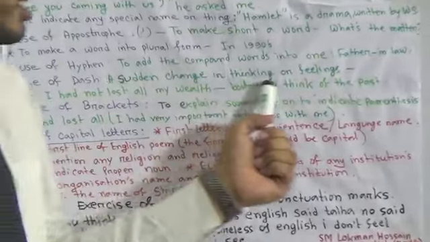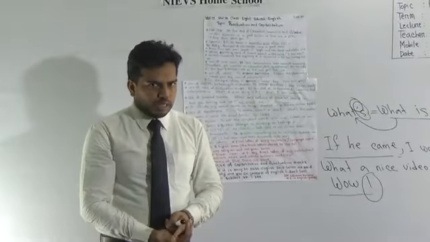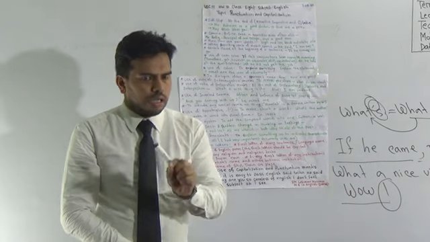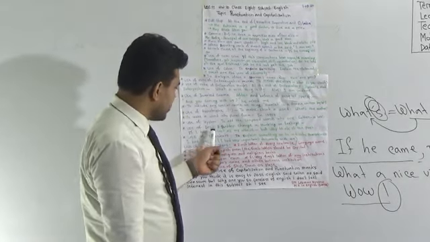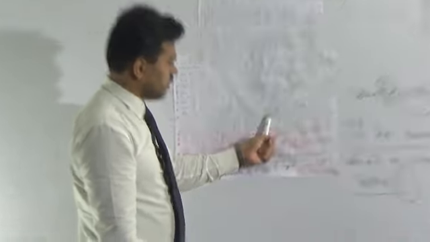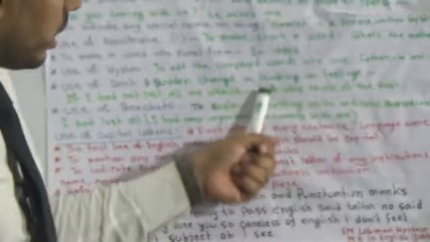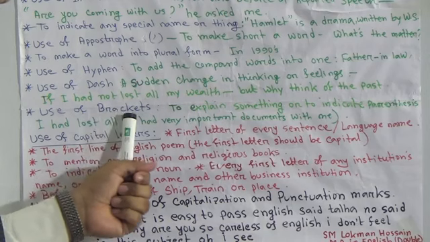A sudden change in thinking or feeling. Whenever a sudden change occurs in your thinking or in feeling, then we must use the dash. If I say, if I had not lost all my wealth, but when I think of the past, here is used dash.